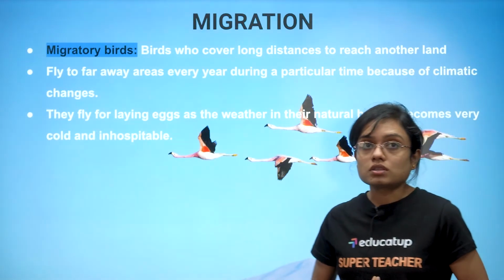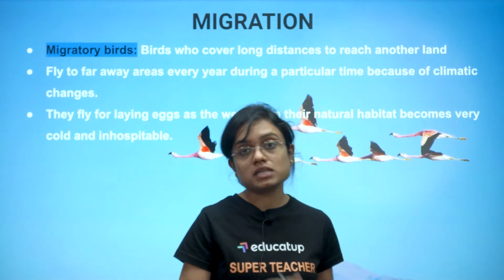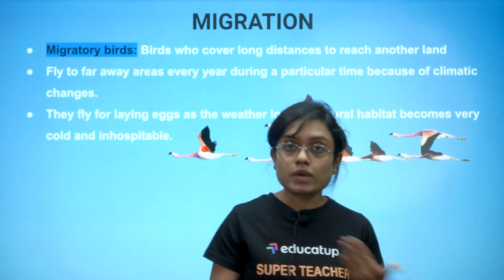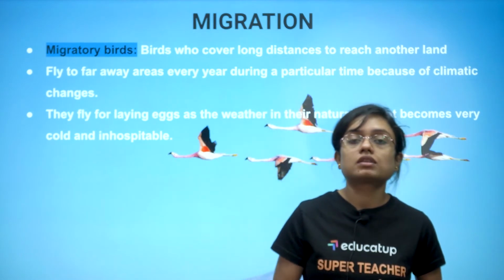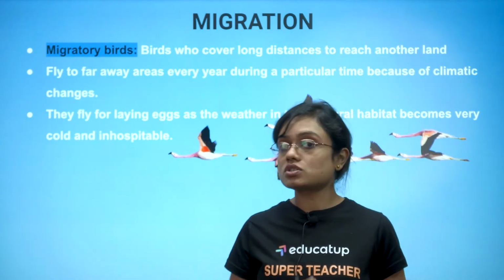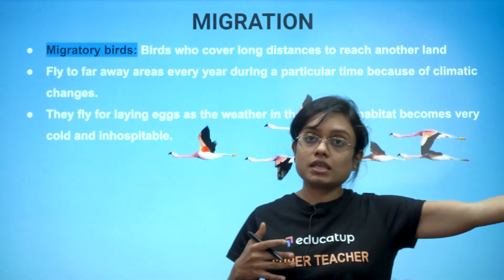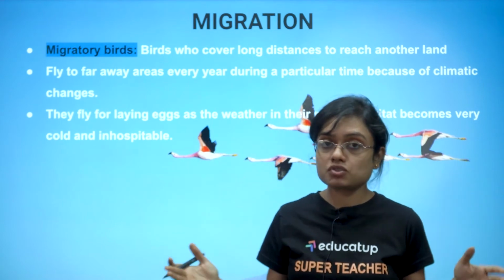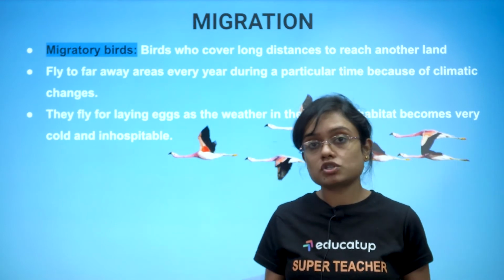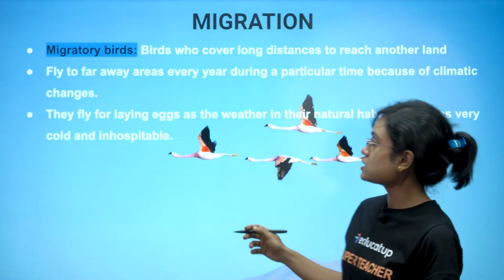Now, migration, migratory birds. That means the birds which fly from their native place to some other place due to the weather conditions are known as migratory birds. And the exact reason of migration is still unknown. How do those birds fly from Australia to Siberia to India, to Bharatpur Bird Sanctuary? How they manage the distance, how they know the directions, that mystery is still unknown. But they do so. Alright?